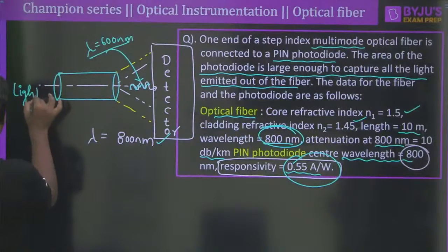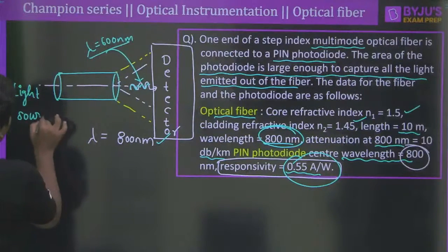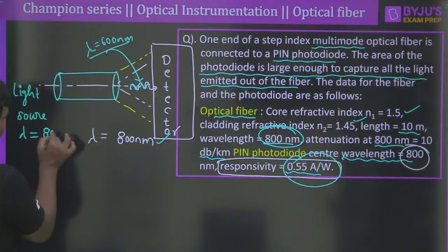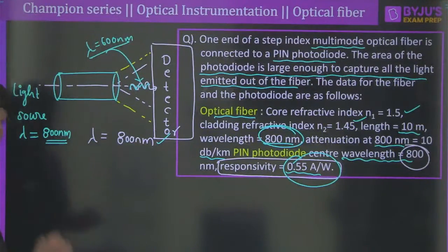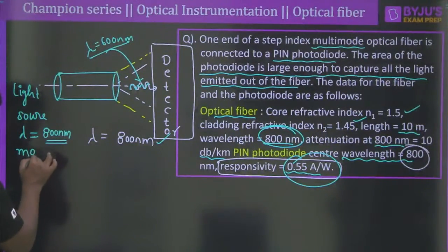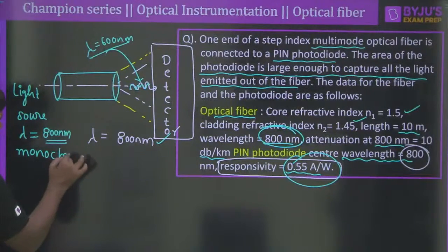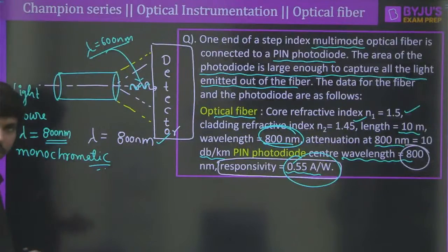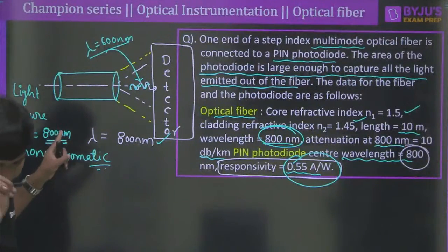Of course we are going to have lenses and all these things here, and a light source. What should the light source wavelength be? It is advisable, even if the light source is generating a single wavelength of 800 nanometer. That means let us select a light source which is monochromatic, meaning it can generate only a single wavelength, but that wavelength must be 800 nanometer.